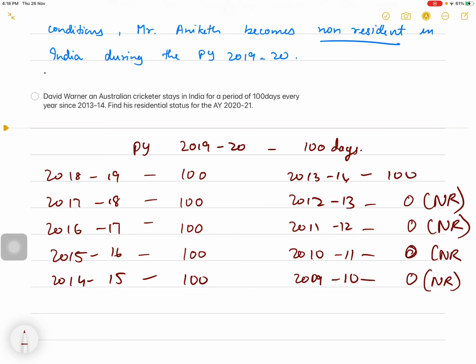During the previous year 13-14, his stay in India is 100 days. So he does not satisfy the first basic condition. During 13-14, his stay in India is more than 60 days, but in the preceding 4 years, his stay in India is not more than 365. So he does not satisfy the second basic condition. So he is non-resident.